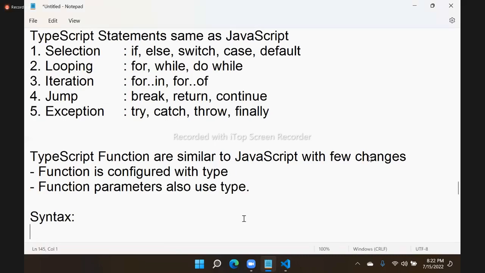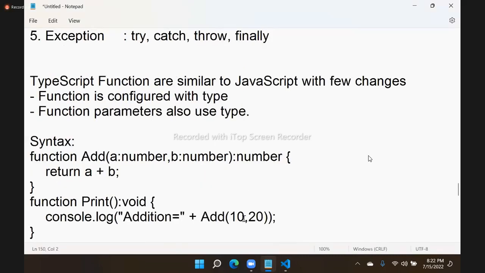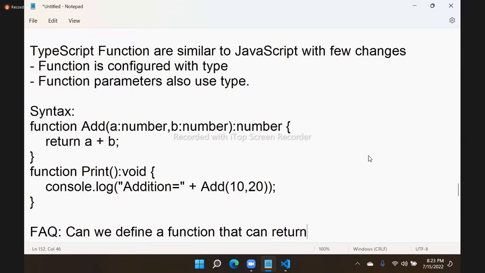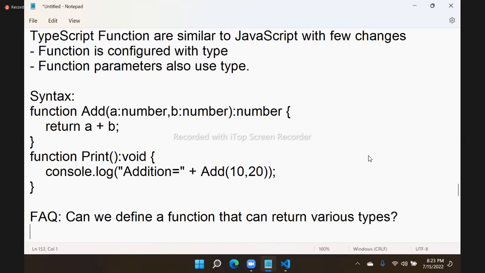This is an example, right? If anybody asks you a question like, can we define a function that can return various types? Can a function return various types like number and string? That means can we use a union? We can. So it is possible, right?